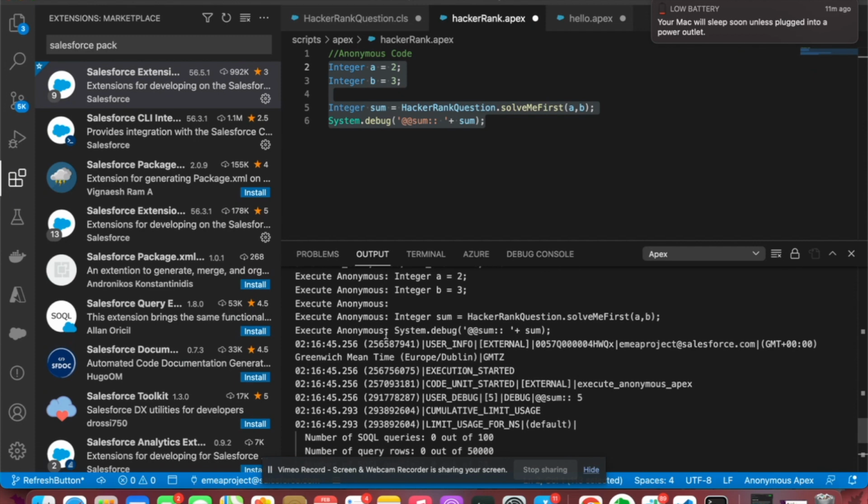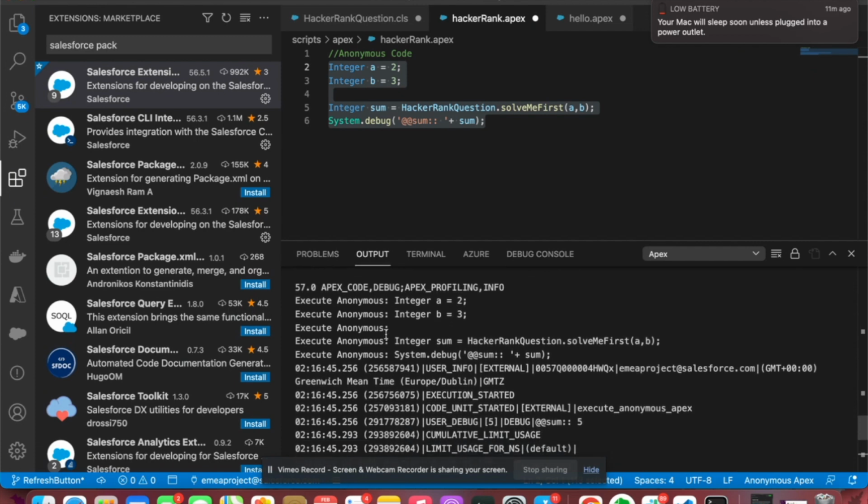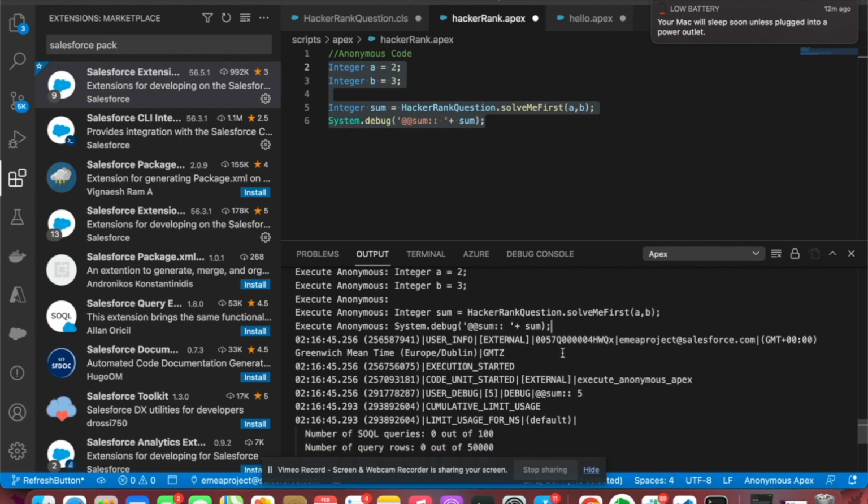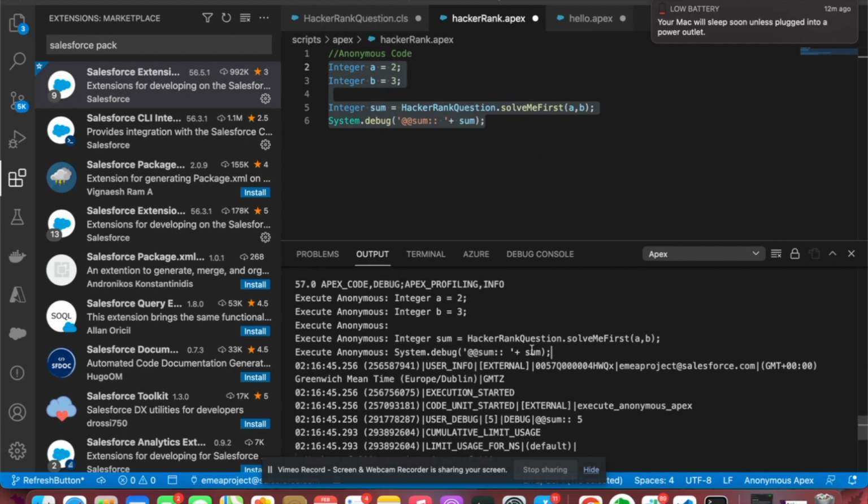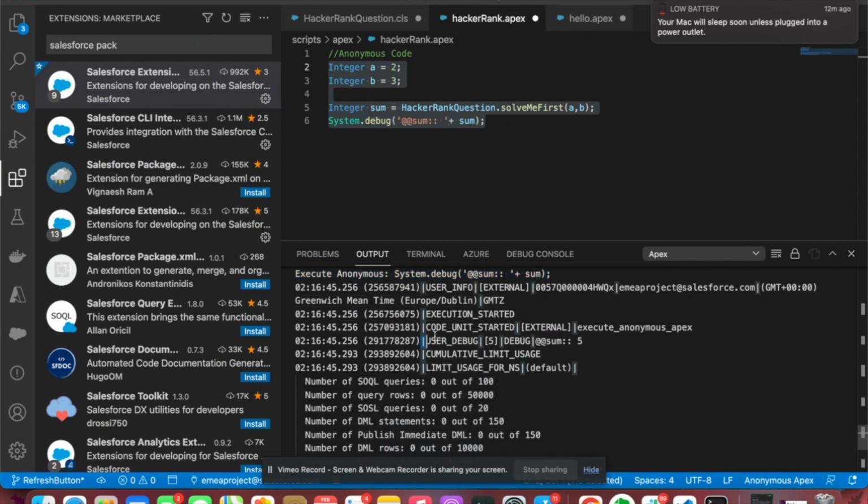I'm coming to that part, and okay, I thought I got an error, guys. Oh no, we didn't, sorry, because it shows me the execute anonymous, like the code tells me I ran that code, and as a debug statement you see here the sum is 5. So our code worked perfectly.